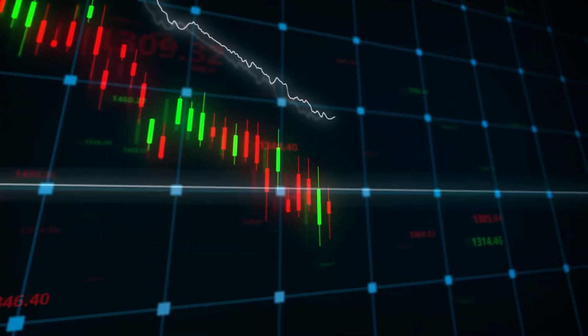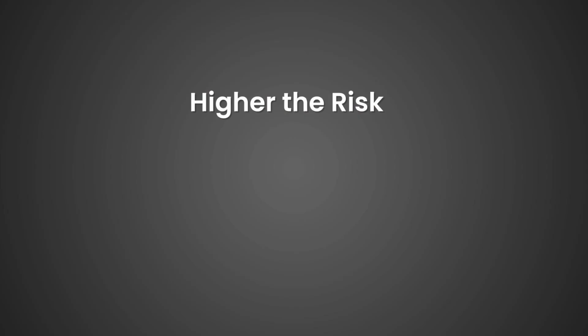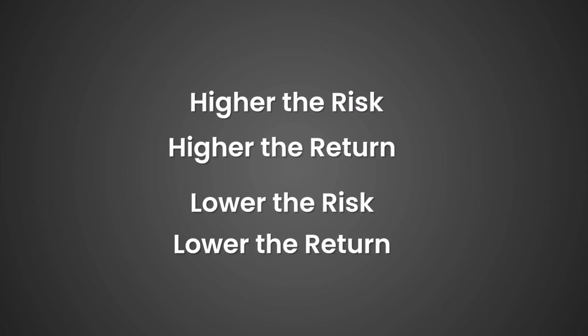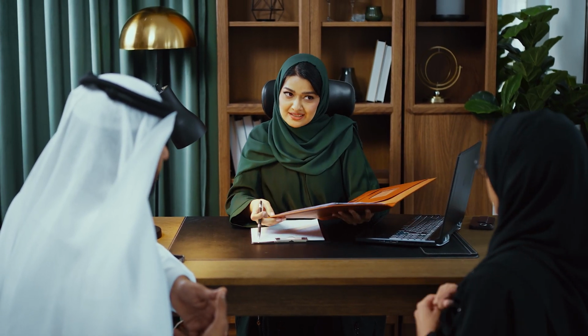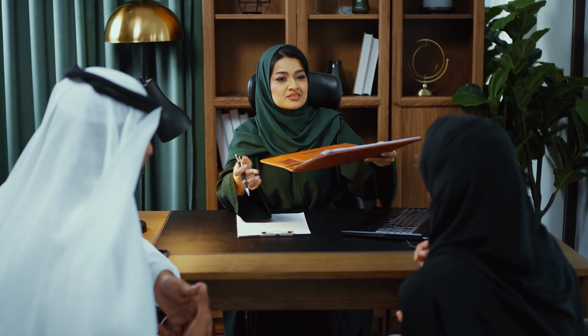So basically, we have to understand that these are in a three-tranche format. The higher the risk, the higher the return. The lower the risk, the lower the return. So this is how tranching works. There are some Sharia issues and concerns which are addressed with regards to tranching in the ABS Sukuk structure.